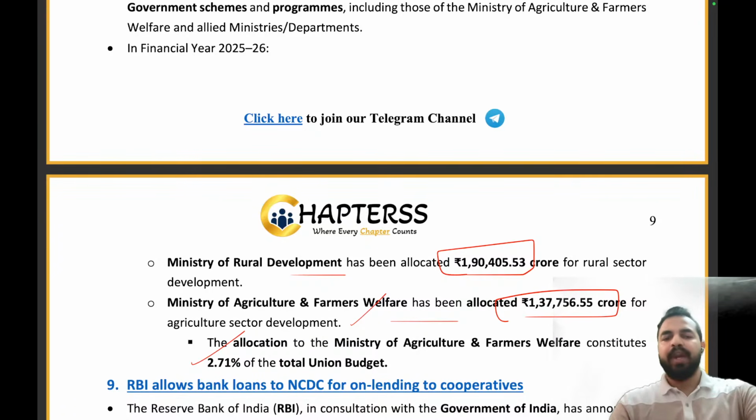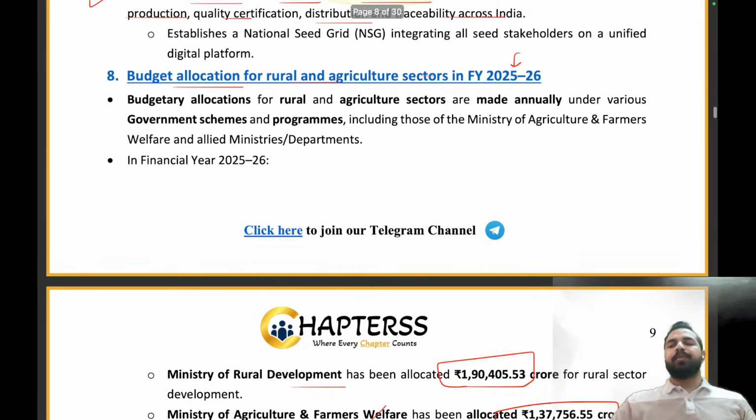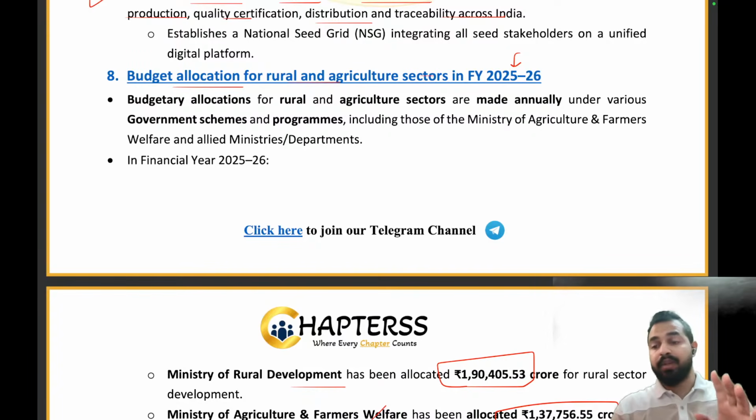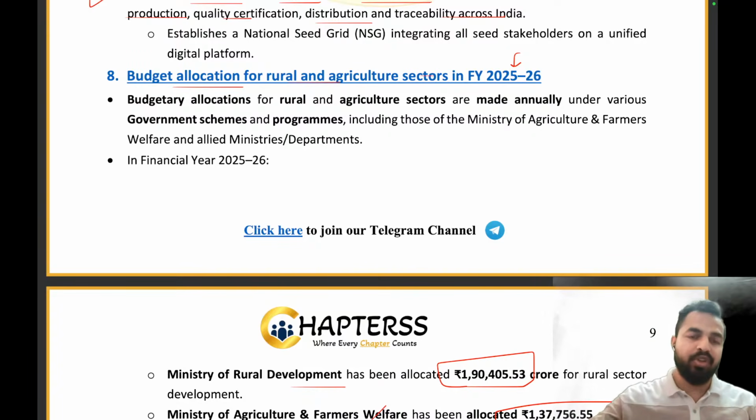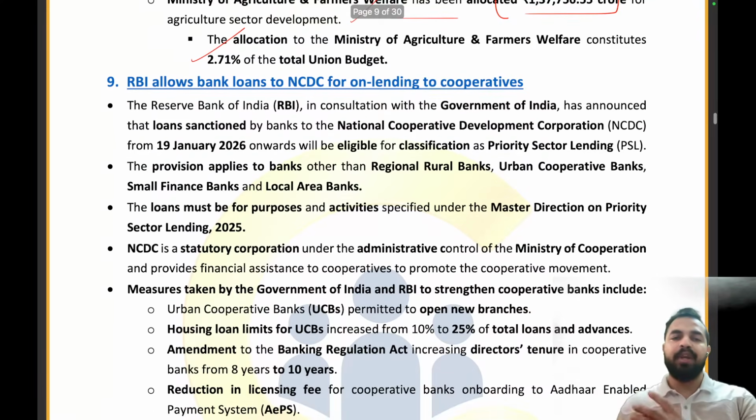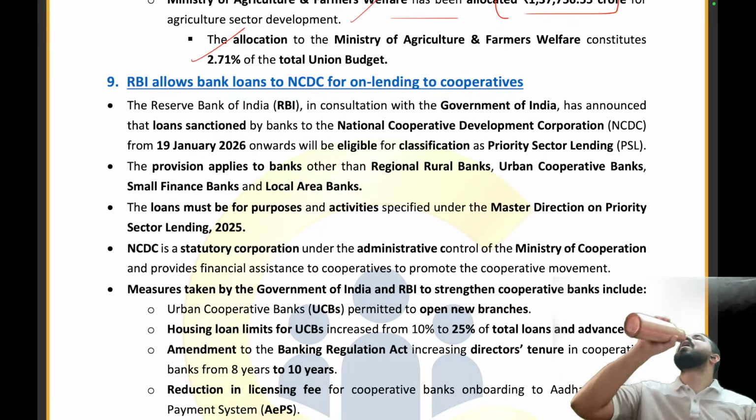Clear everyone? So my dear friends, the people who are preparing for the NABARD examination, this part is very, very important. What is the allocation to rural development and what is the allocation to agriculture development in our country? And this year, how much percentage of the total union budget was it? So we have covered all these areas from the examination point of view, right? And for the RBI people also, sometimes these allocations are asked in the exam. So please ensure that you remember this properly from the exam point of view. Clear, everyone?